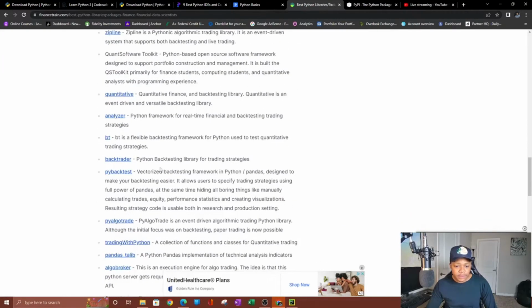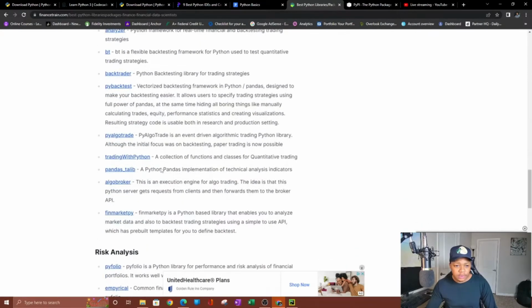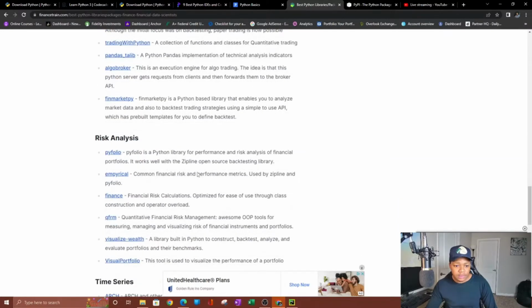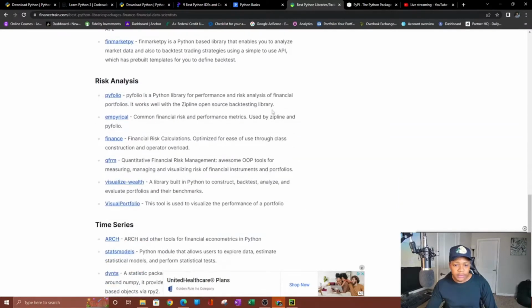Let's see if we can find a good one. So performance, risk, manager, portfolios, Zipline, yeah. Empyrical. Common financial risk and performance metrics used by Zipline. Let's try this one. Some of these you just have to test out.